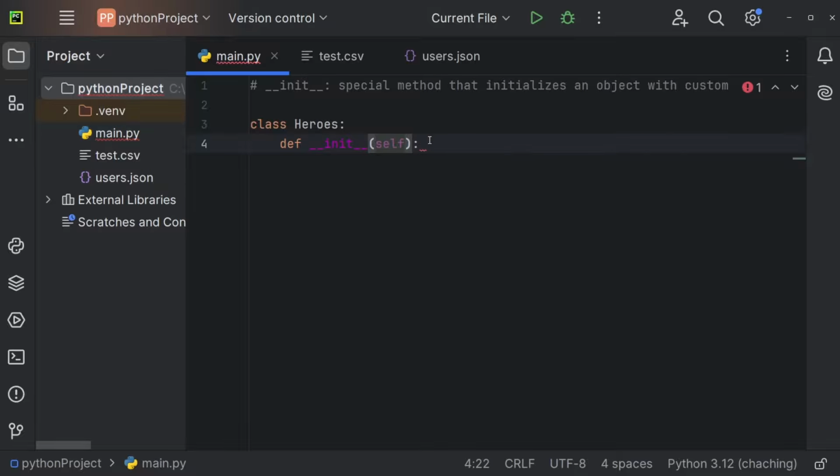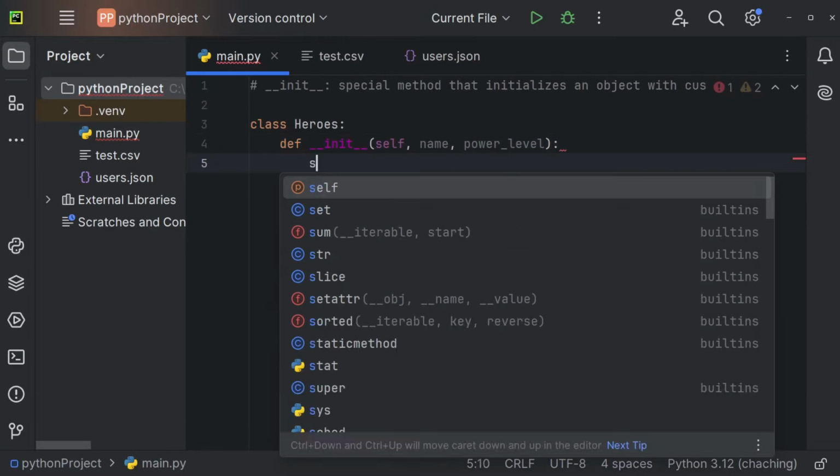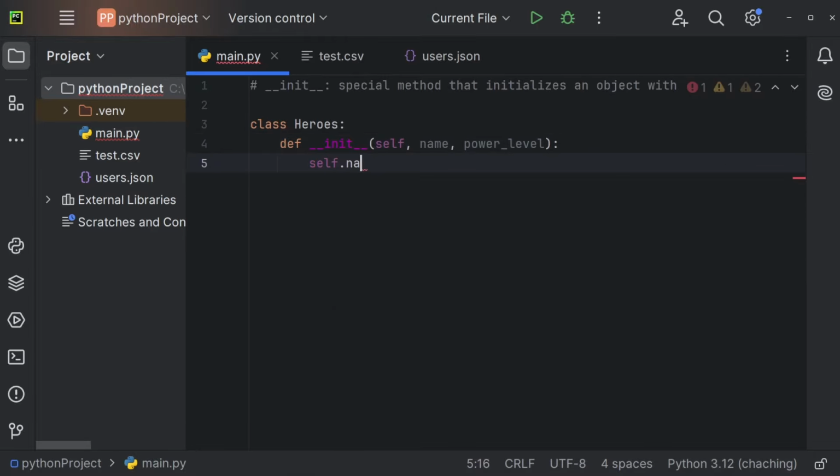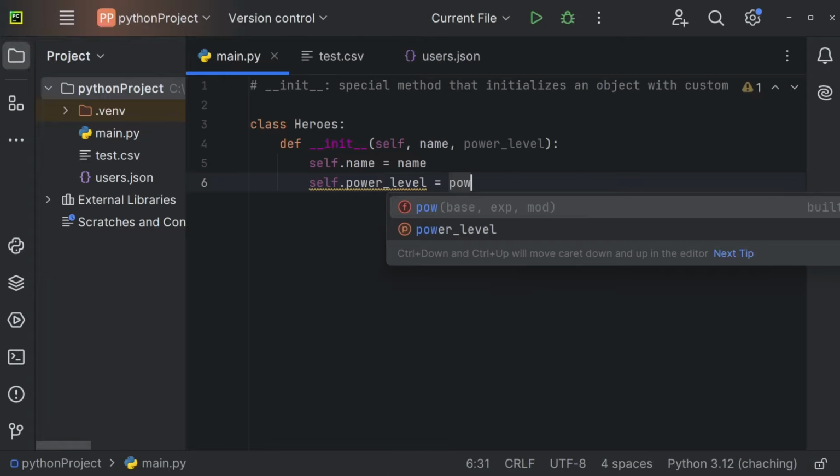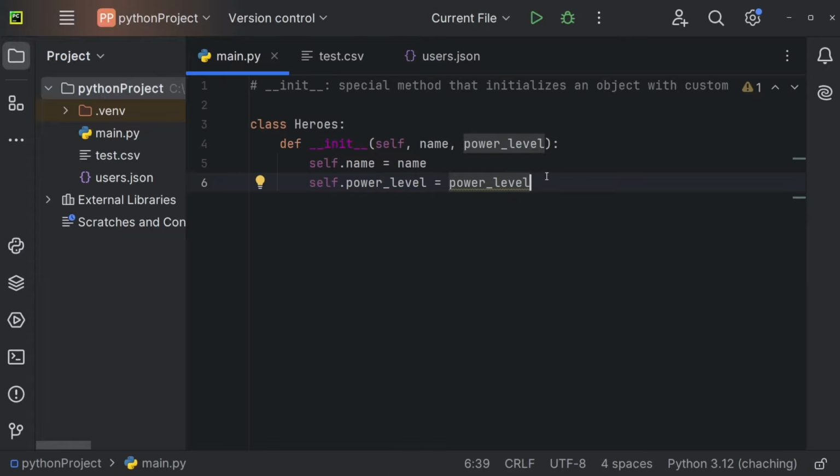So we could, for example, use the parameter name and the parameter power level, for example, like so. And now we could say that self.name is going to be equal to name, and self.power level is going to be equal to power level. And you'll understand this in a second.